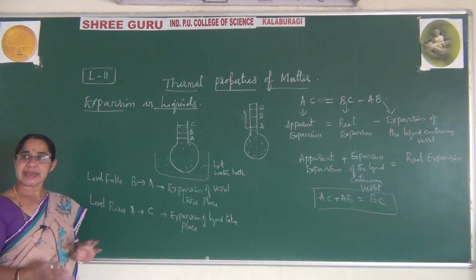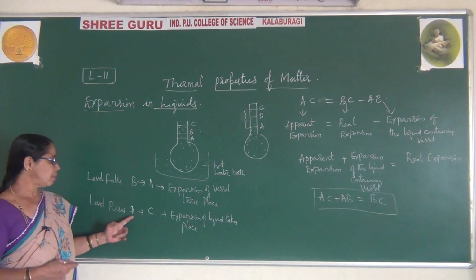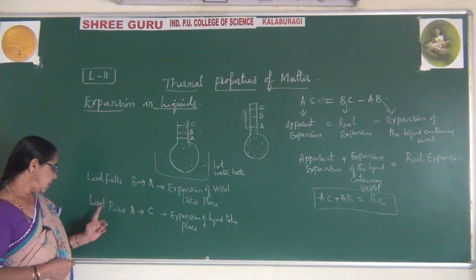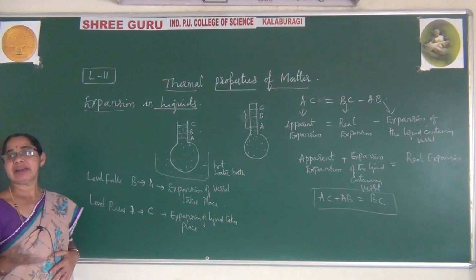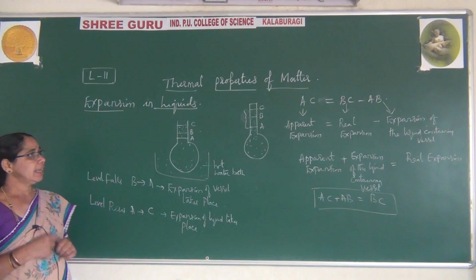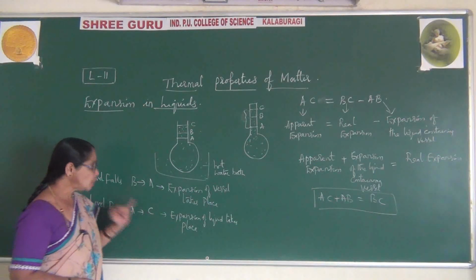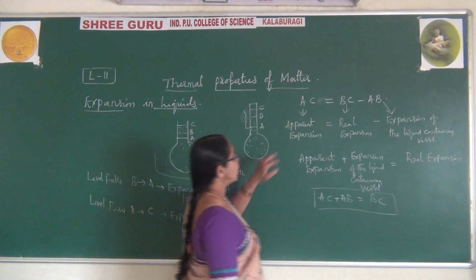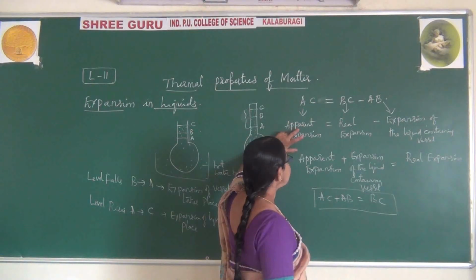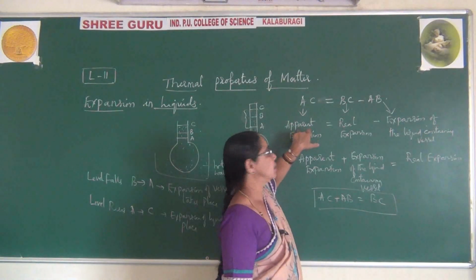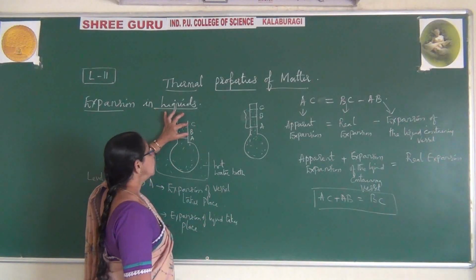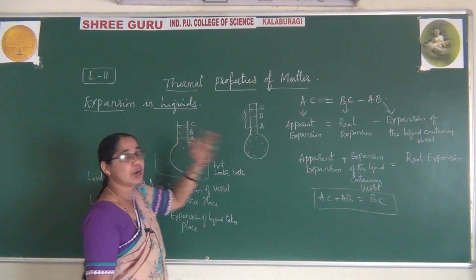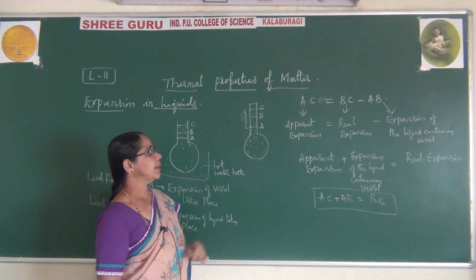After that, once again I am dipping this in water. When it is dipped again, the level rises from A to C. There I said the expansion of the liquid takes place. A to C we call the apparent expansion. What is this BC? From B to C is the original expansion, called the real expansion.